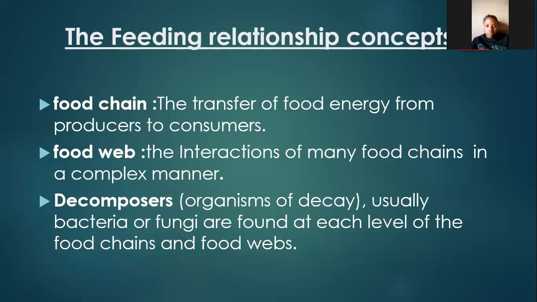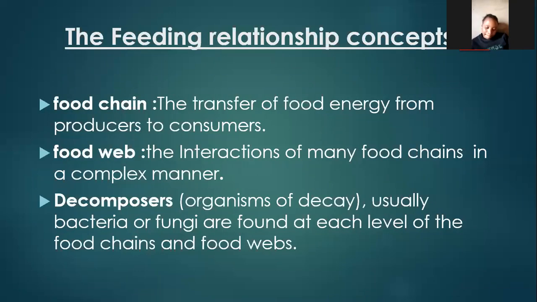Food chains simply show the transfer of food energy, not another source of energy. Energy can be light, energy can be chemical, but in this case, we are talking about food energy. The energy that was generated by the plants as food has to be transferred. So the transfer of food energy from producers to consumers is what we call a food chain.